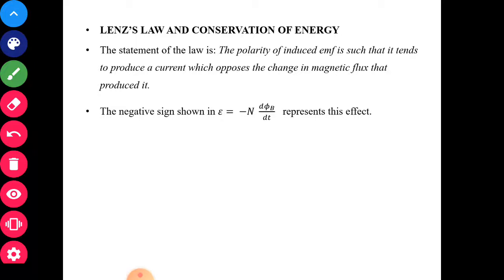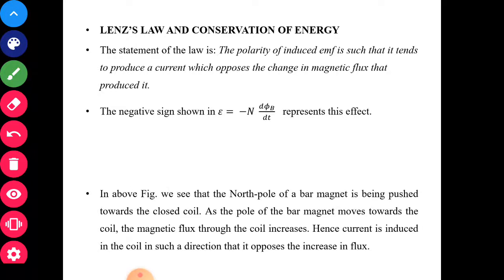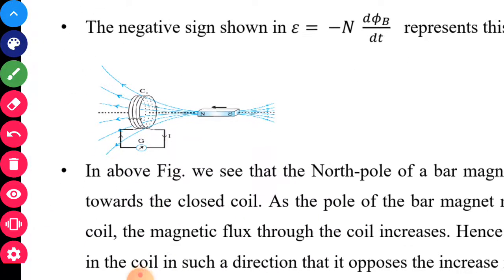So the current produced in the coil is always in such a direction that, because of that current, the magnetic field which is produced opposes the very cause of producing that electric current. Now see here, try to understand this figure.